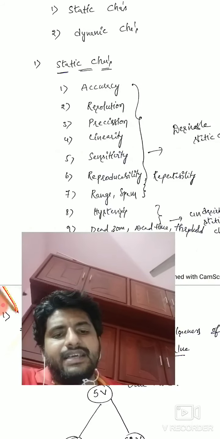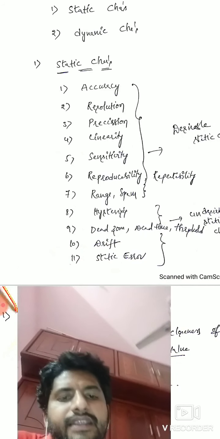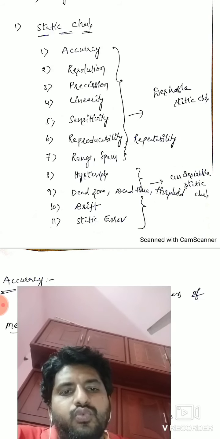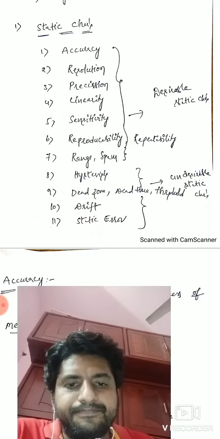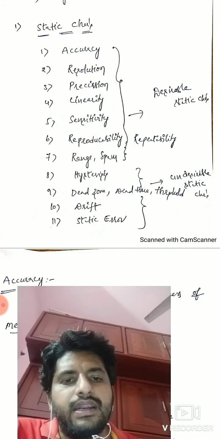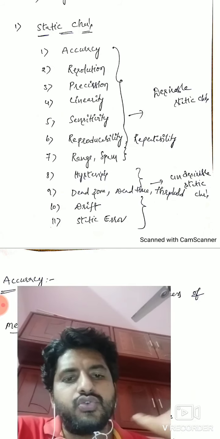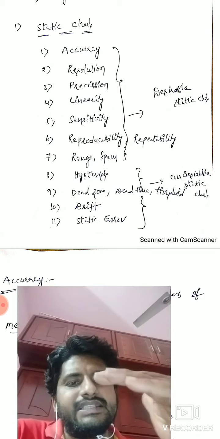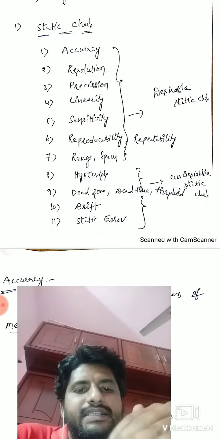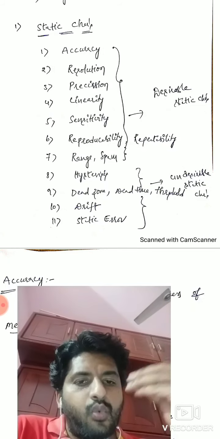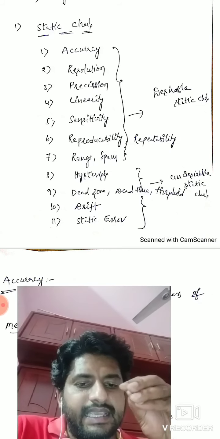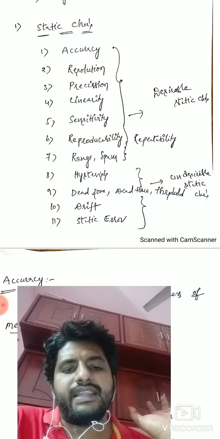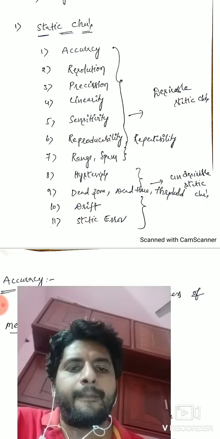So what are the undesirable static characteristics? Definitely there will be undesirable characteristics also present in the system. Those are hysteresis, dead zone, dead time, threshold, right? Drift and static errors. These are undesirable static characteristics. We don't want these characteristics in any instrument. If they are present, definitely the instrument will get damaged in future, right?